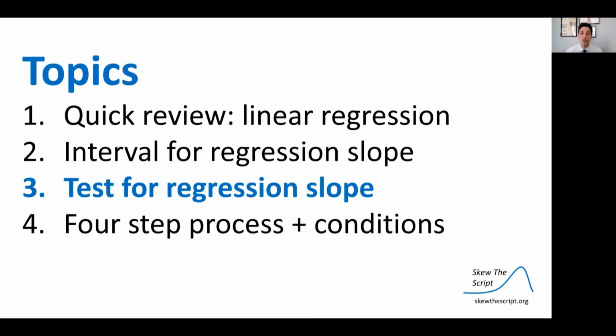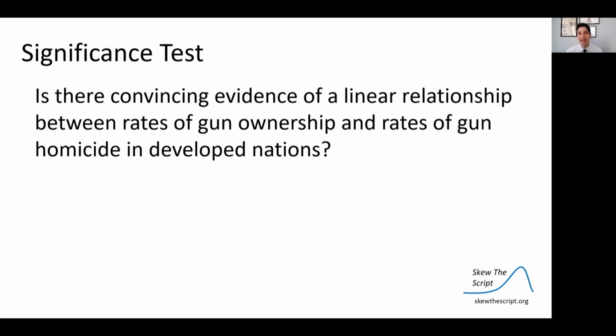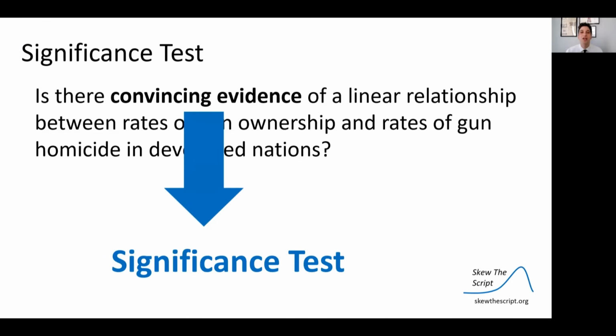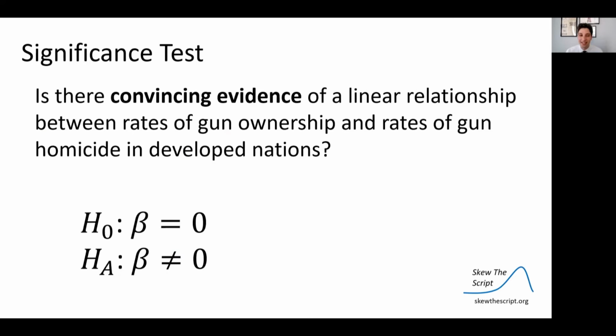So then we can also do the tests for regression slope. We got our interval, and we have a sense of where that true beta might fall. Now let's think about, is this convincing to us of a true linear relationship? Is there convincing evidence of a linear relationship between rates of gun ownership and rates of gun homicide in developed nations? Whenever we see that keyword convincing evidence, we're going to do a significance test.